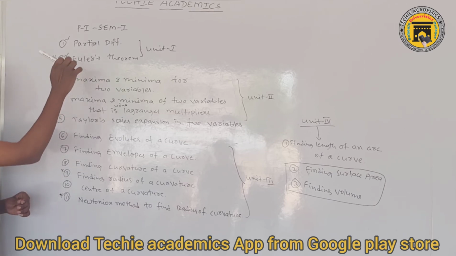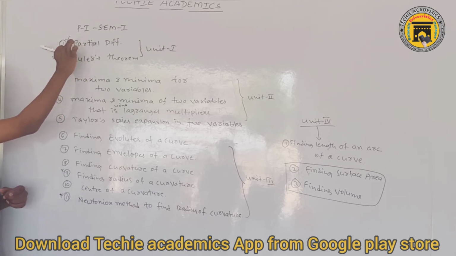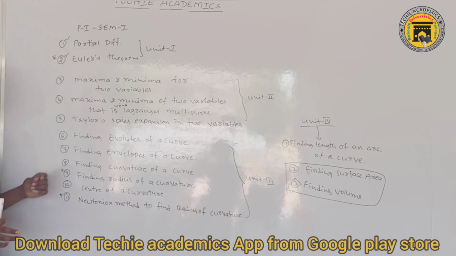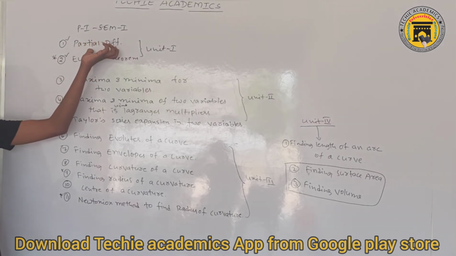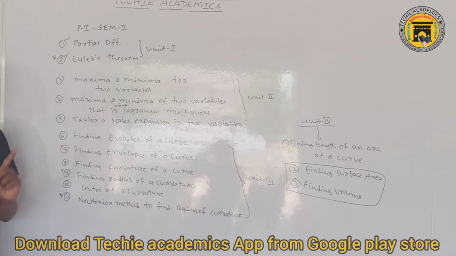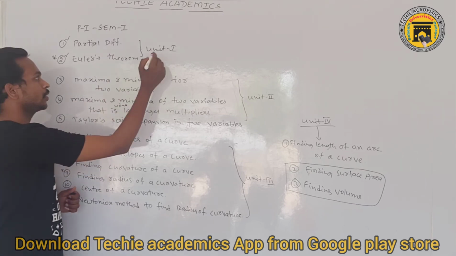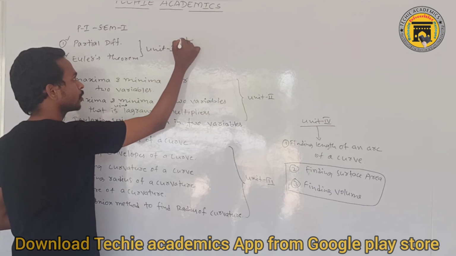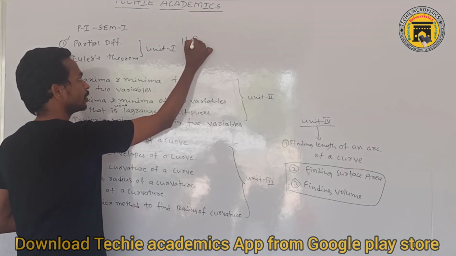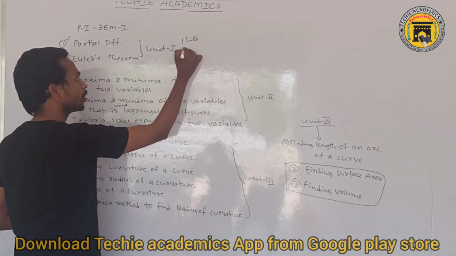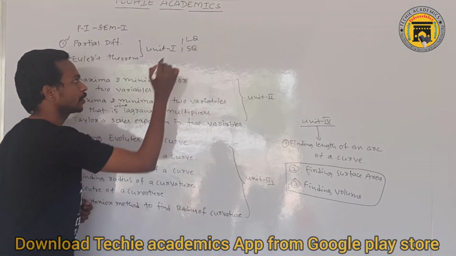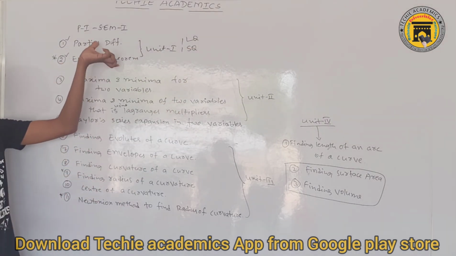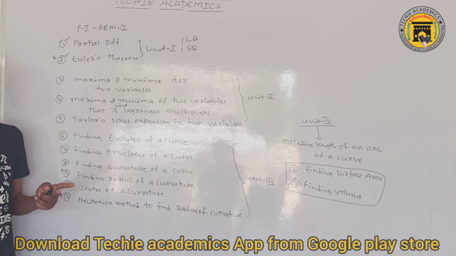If you know these two topics, here you can attend one long question. Based on the partial differentiation basic problems, you will get a small question. Means if you know these two topics from the first unit, then you can definitely attempt one long question and one short question.